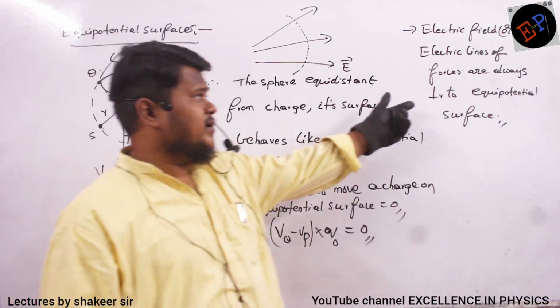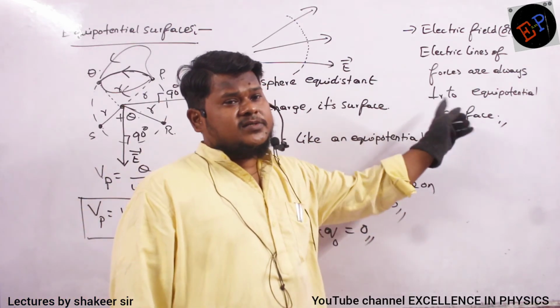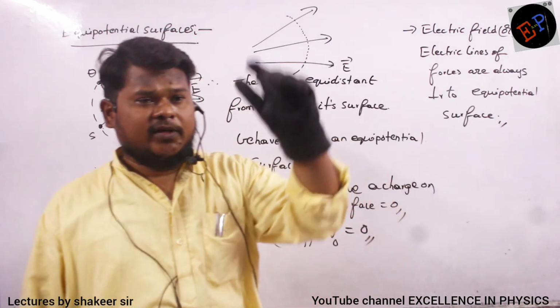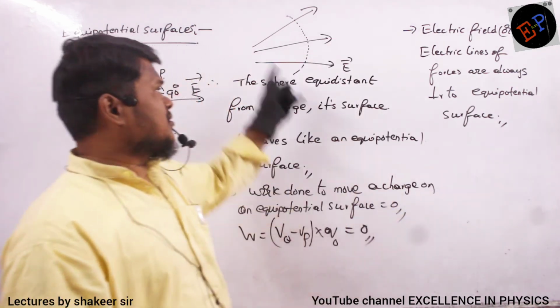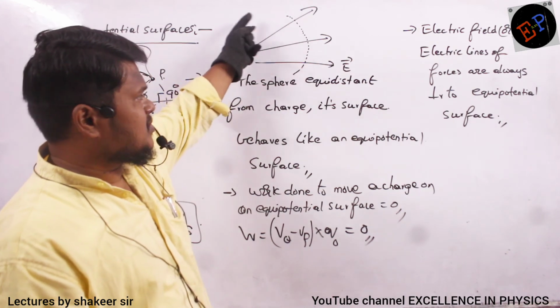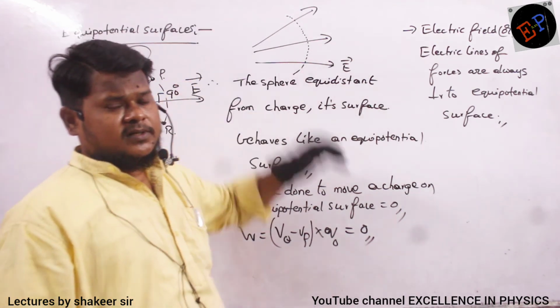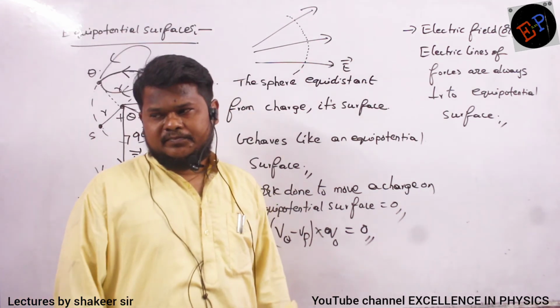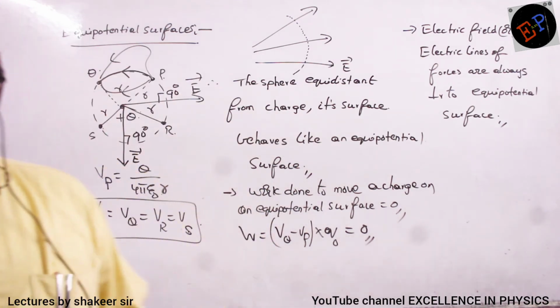Because what is the point we have written? Electric lines of force are always perpendicular to an equipotential surface. So therefore, an equipotential surface should always make how much angle? 90 degrees with electric lines of force or electric field. Understood? Make a note of it.